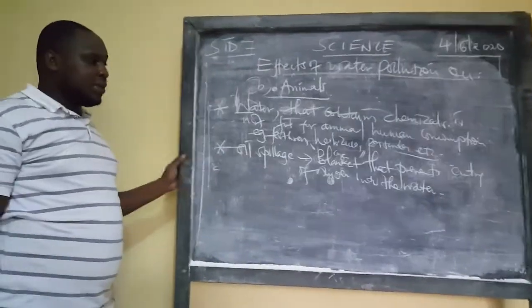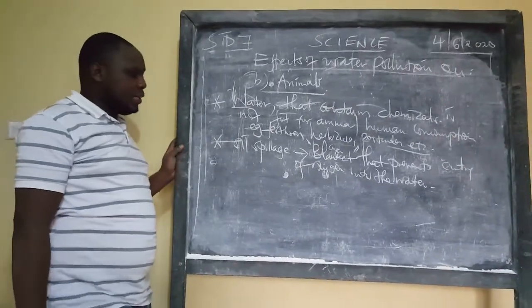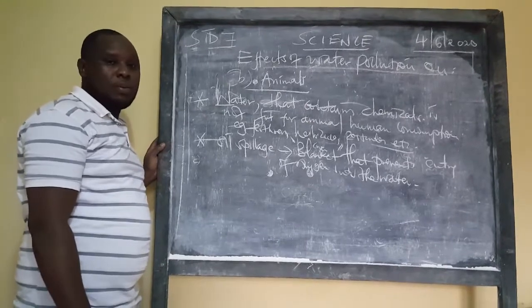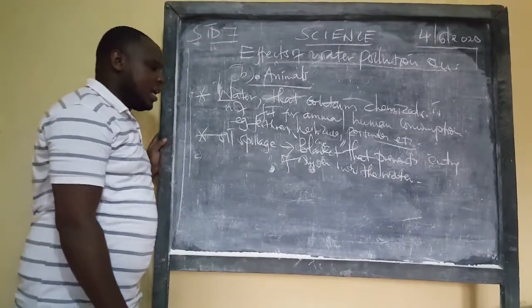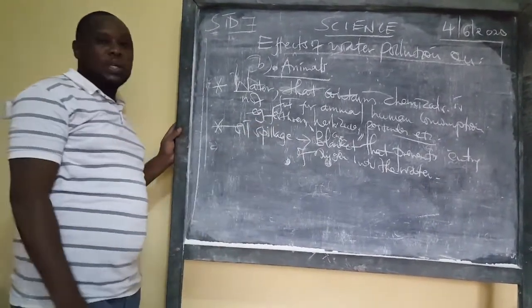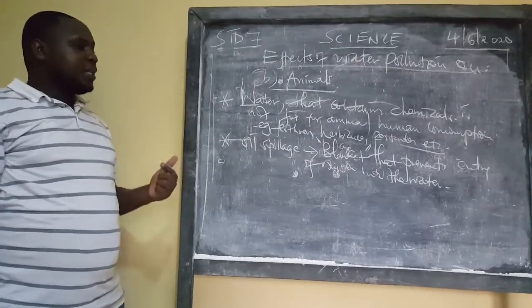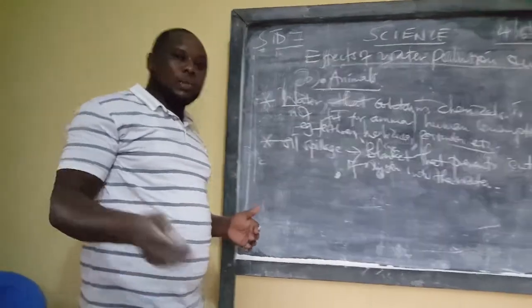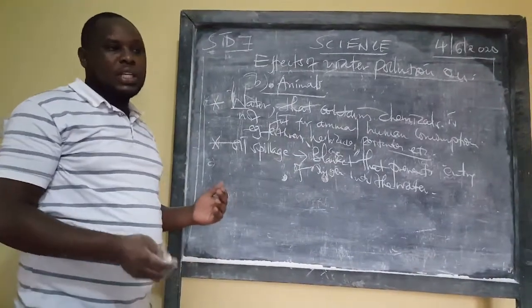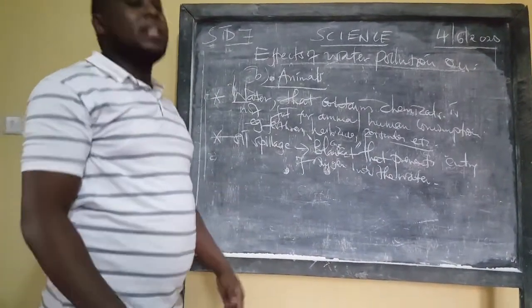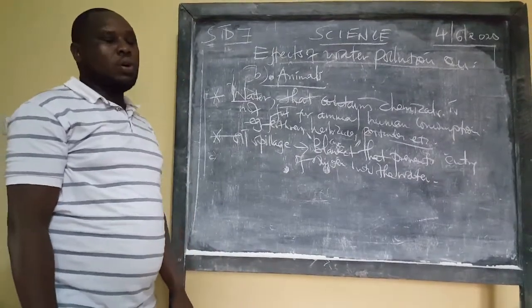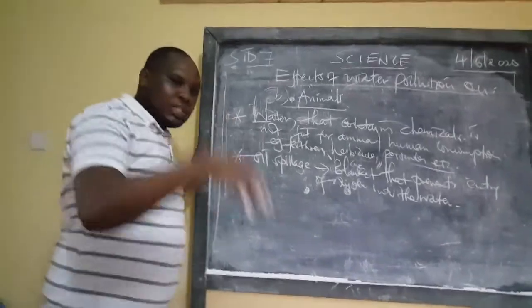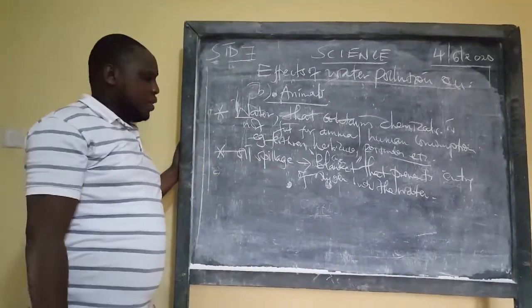I still pose the same question I posed yesterday. Where does aquatic life get its oxygen from? And we answered and said they get their oxygen from the water. The oxygen they breathe in is already dissolved in that water. So as they interact with the water, they are breathing. Because there's no way they'll come out of the water, breathe and then get in. It is not possible. But God saw it wise that He dissolves the oxygen in the water so that they can take it from there.